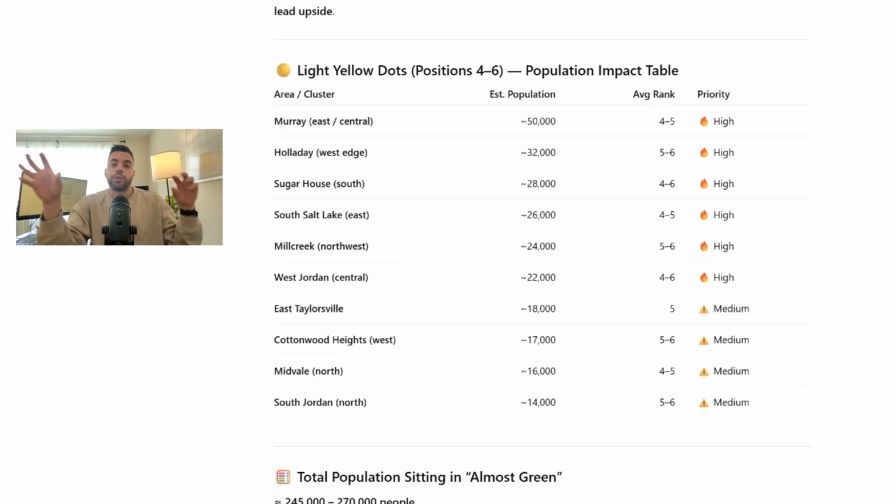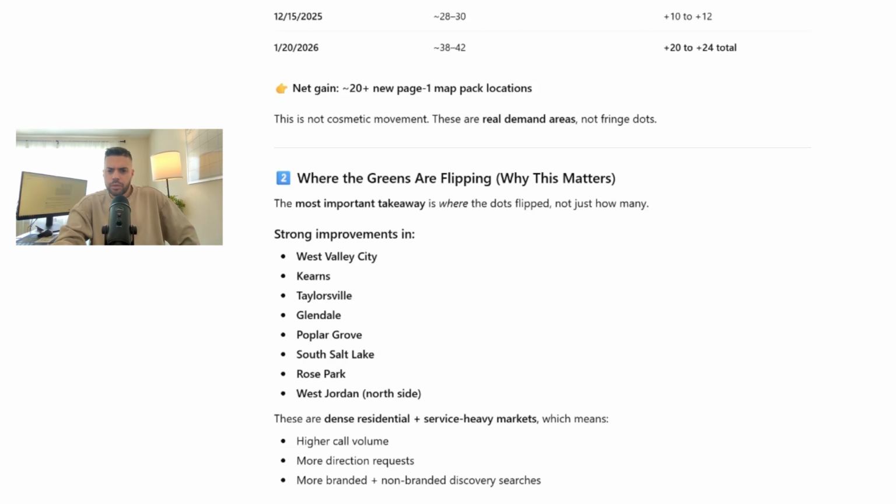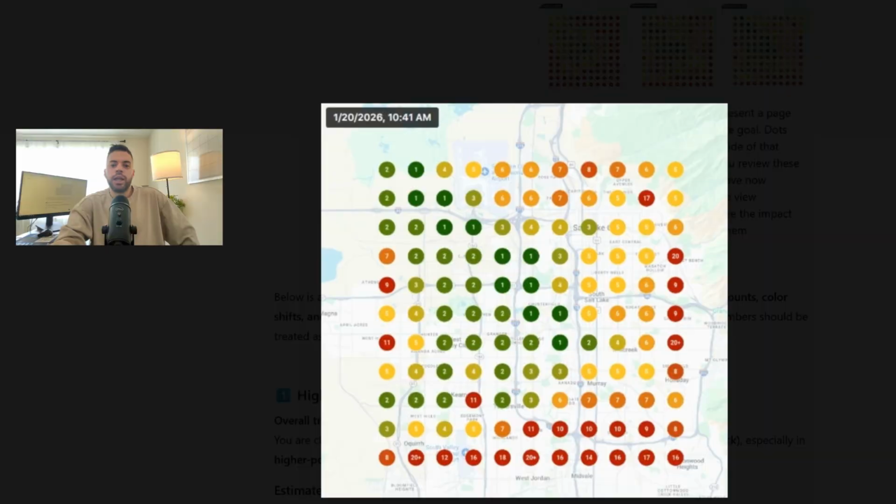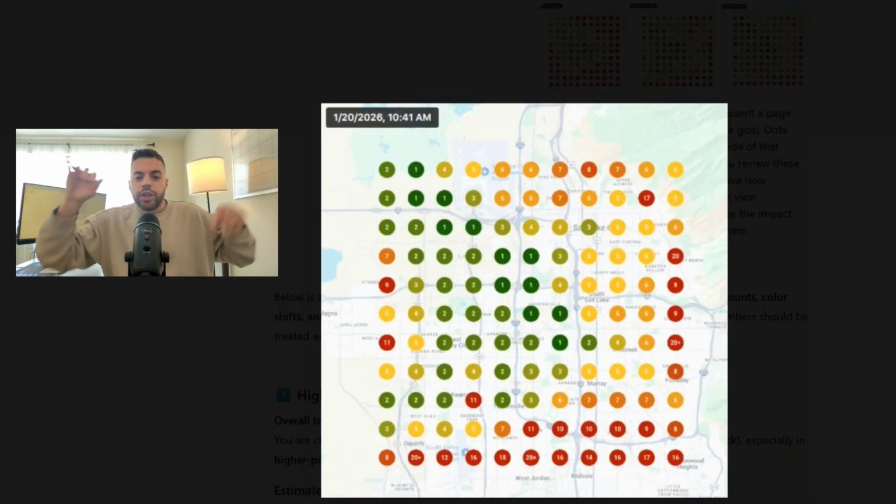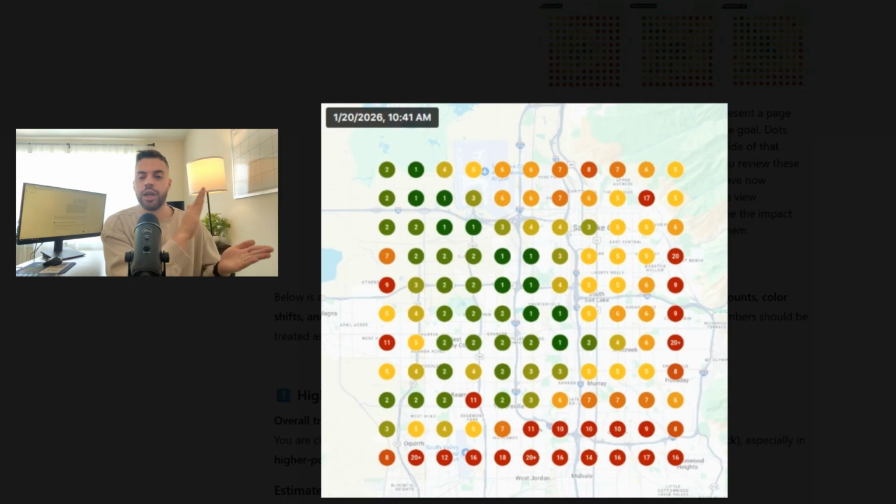This is really important. So when you're talking about the next steps with your client or your team, you say, okay, what can you do next within the SEO assignment? I'll go back up to the very top over here. I'm going to click on this map and I'm going to say, basically in the east side of this heat map, these are the new areas I really have to go after. I have to find ways to flip these dots for my client because it's going to get them more impressions, website clicks, phone calls, and leads for their business.